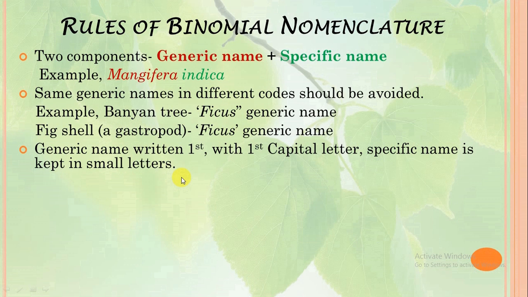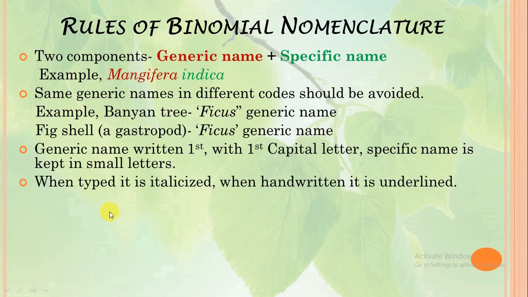The generic name is written first with a capital first letter, like here. This Mangifera is the generic name and it is written before indica, and its first letter, that is M, is in capital form. The specific name is kept in small letters, like here. When typed, the scientific name should be italicized, like here, and when handwritten, it should be underlined.